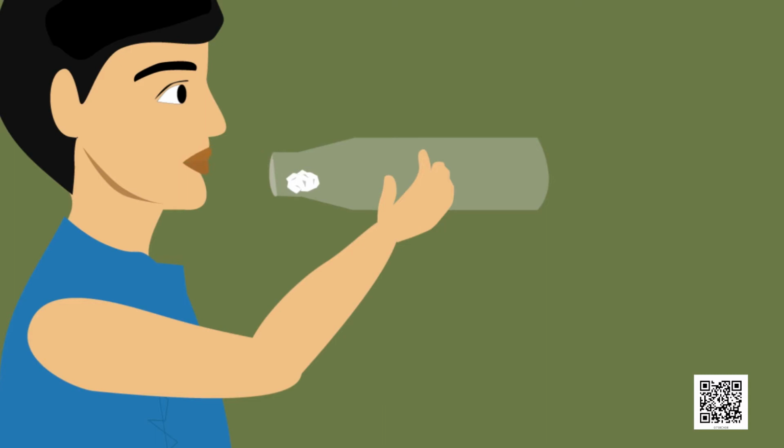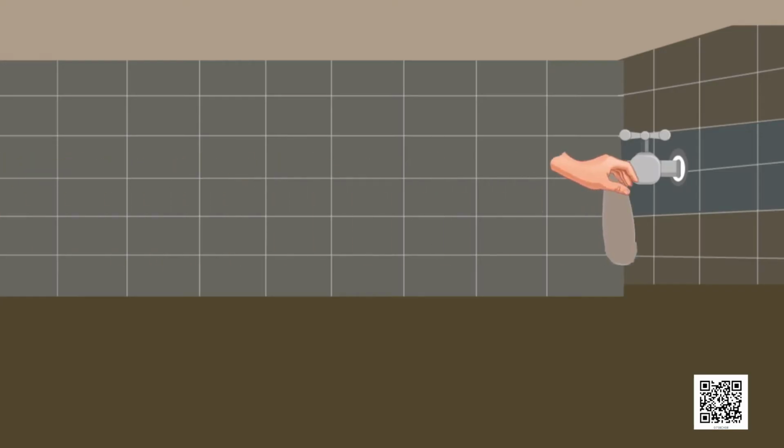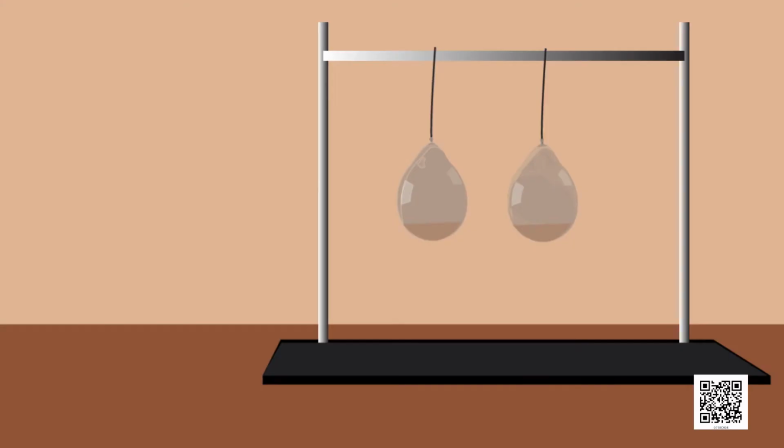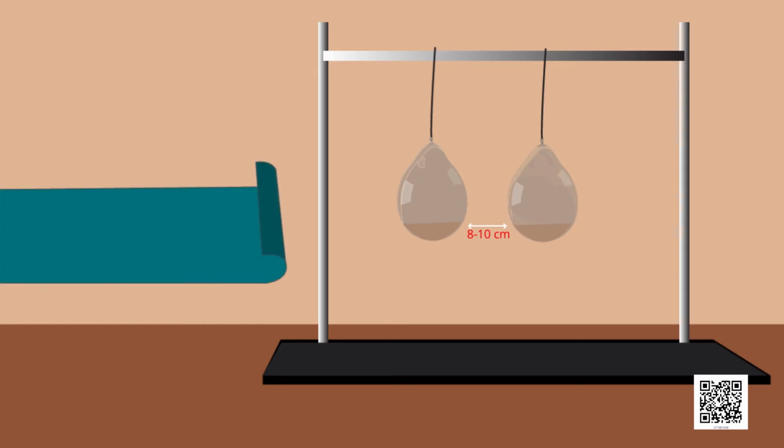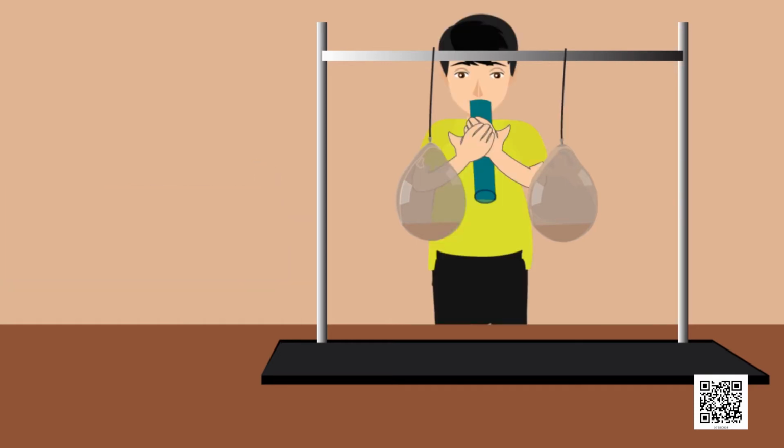Let's see the second activity. Take two balloons of approximately equal size. Put a little water in the balloons. Blow up both the balloons and tie each one to a string. Hang the balloons 8 to 10 cm apart on a cycle spoke or a stick. Blow in the space between the balloons with the help of a paper pipe.